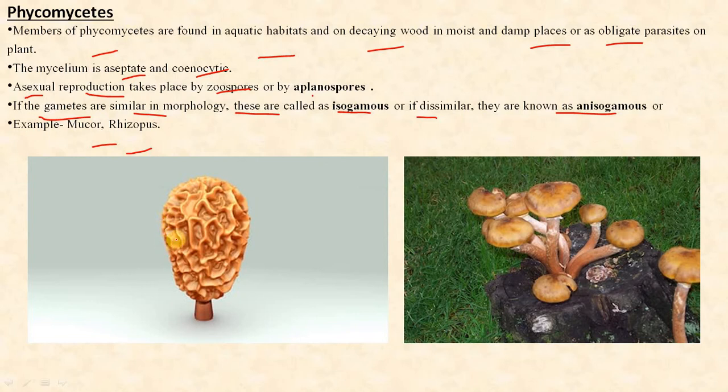Many, like Rhizopus, live on wood, especially bakery goods like breads. Rhizopus or Mucor are cosmopolitan and saprophytic fungi living on dead organic matter. Rhizopus stolonifer occurs very frequently on moist bread. Hence, it is also called black bread mold.